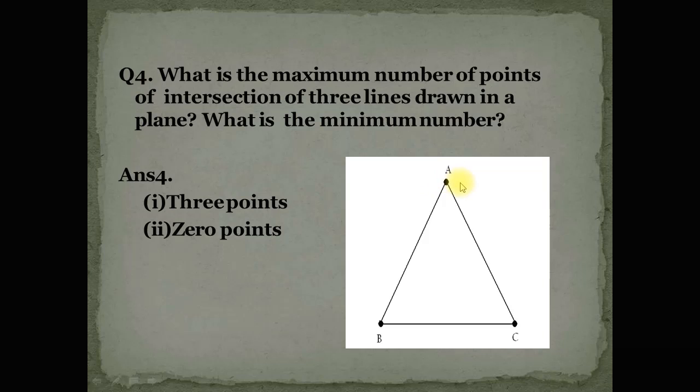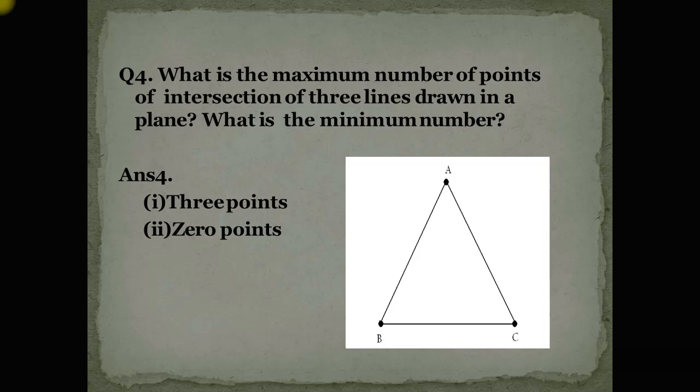Now these are 3 points A, B and C. So the number of points of intersection of 3 lines drawn in a plane, there are 3 points which join the 3 lines. And what is the minimum number? 0 is the minimum number.